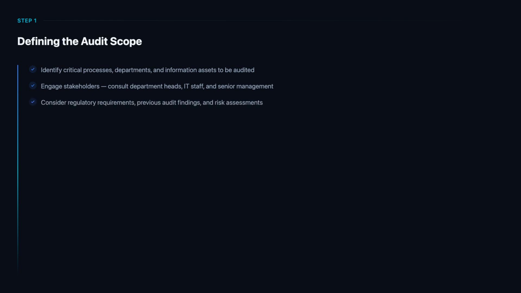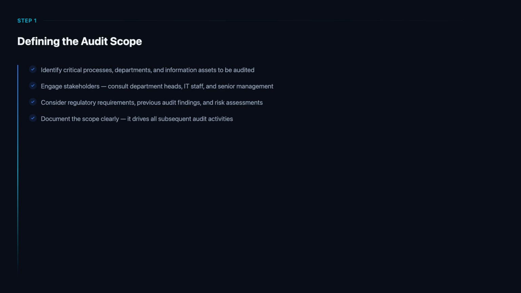Factor in regulatory requirements, findings from previous audits, and current risk assessments. If prior audits identified gaps in incident response, those areas should receive focused attention in your scope. Regulatory obligations may also mandate coverage of specific controls.